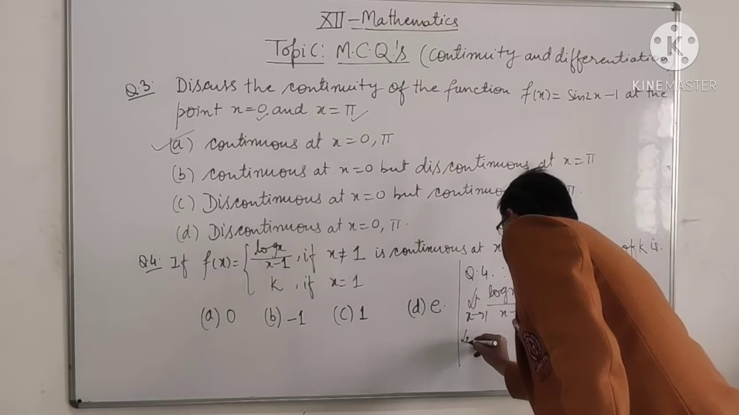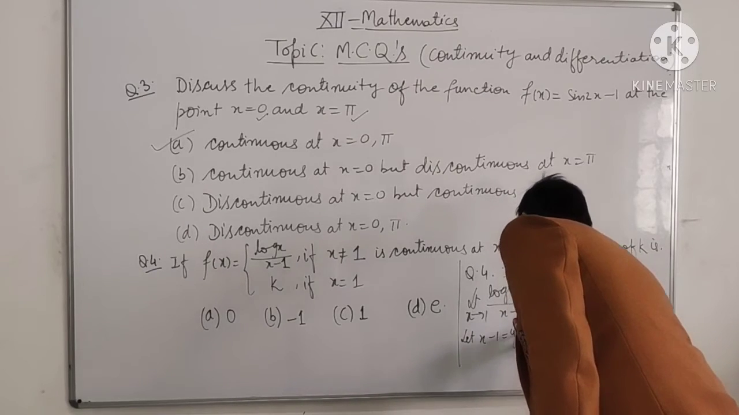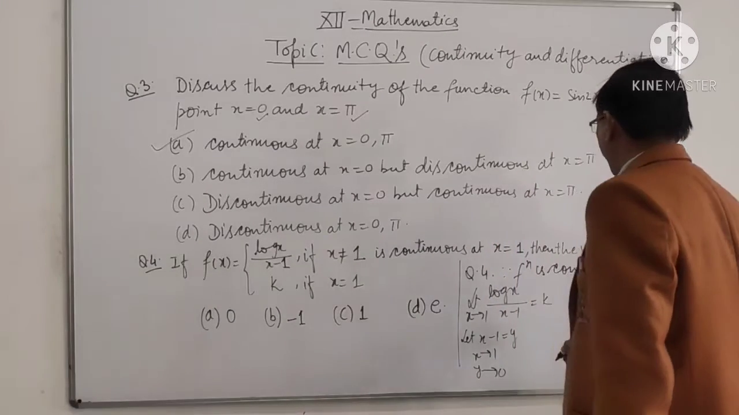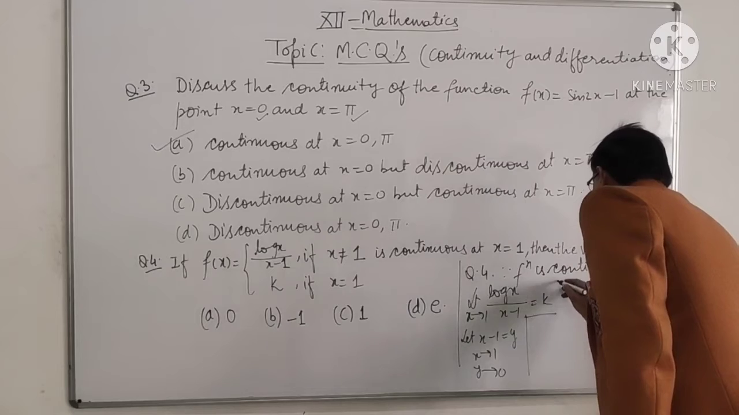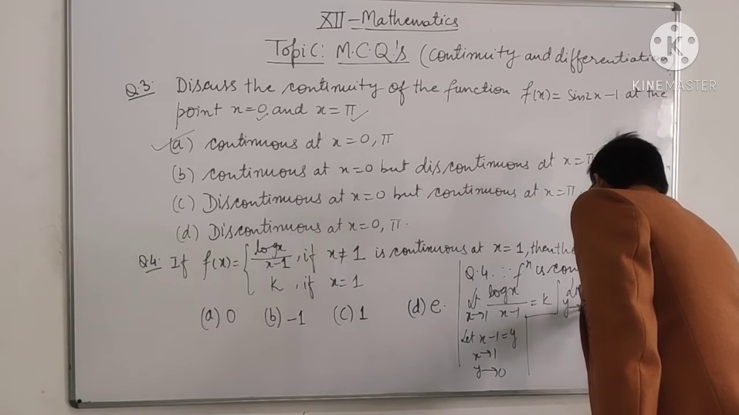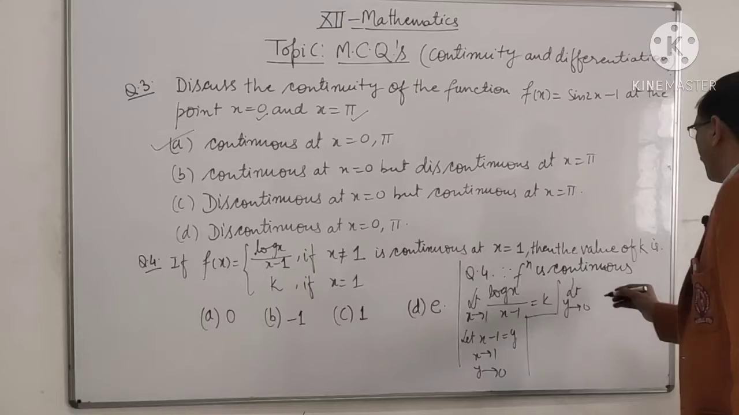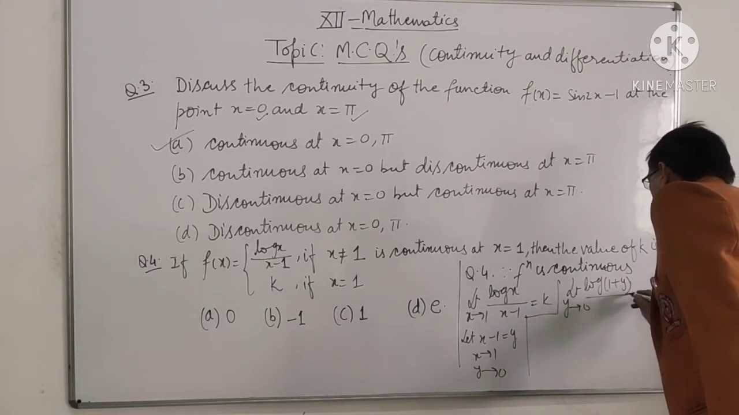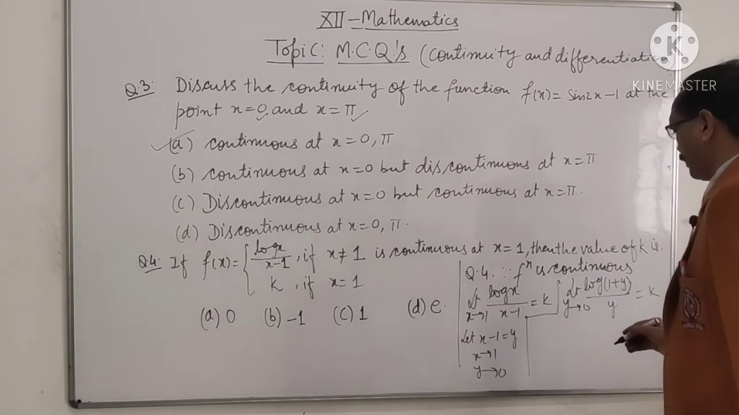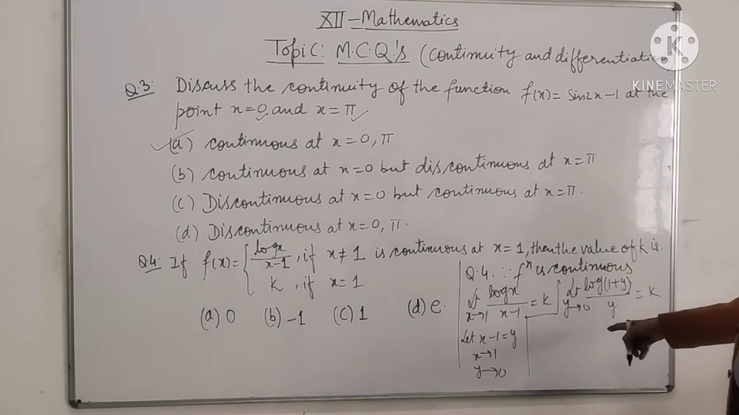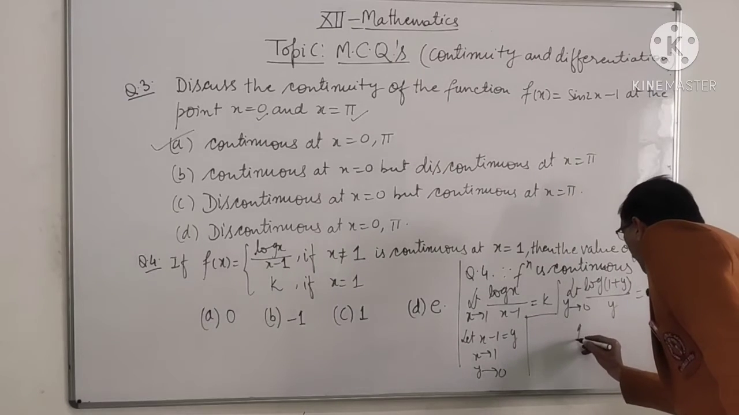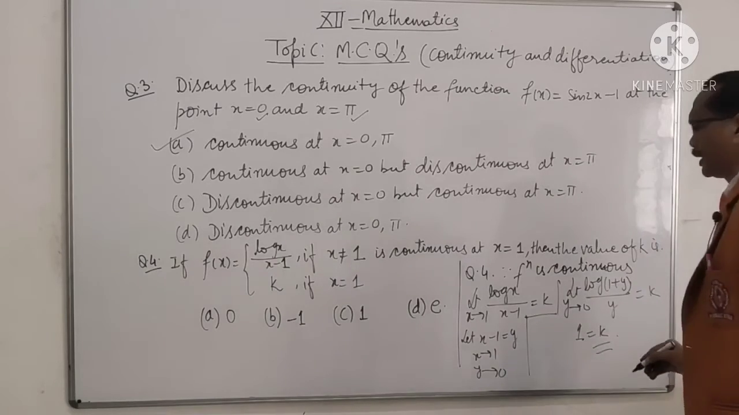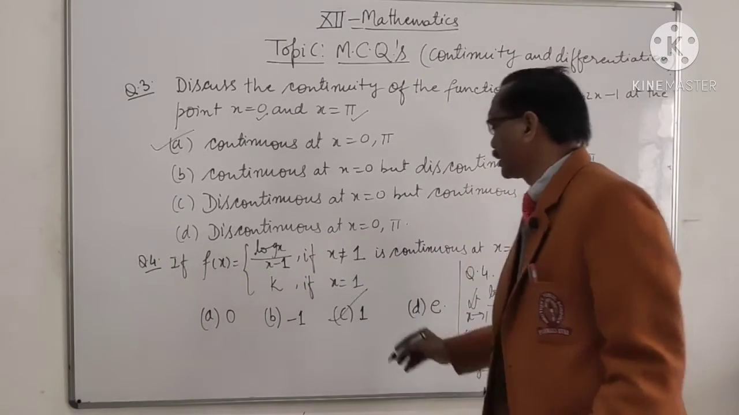Now let x minus 1 equal to y. Then x tends to 1 and y tends to 0. And it is limit y tends to 0, with x equal to 1 plus y, log(1 plus y) upon y equal to k. Then this is a standard limit. This value is 1, equal to k. Therefore, C option is correct.